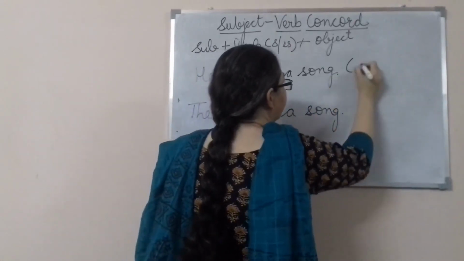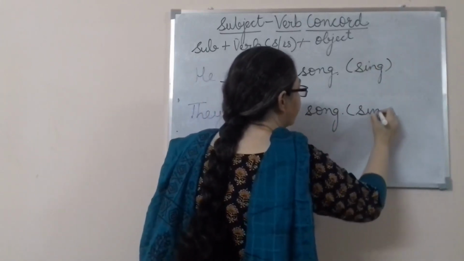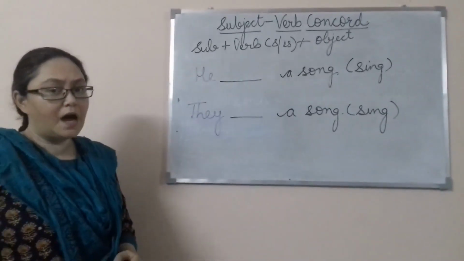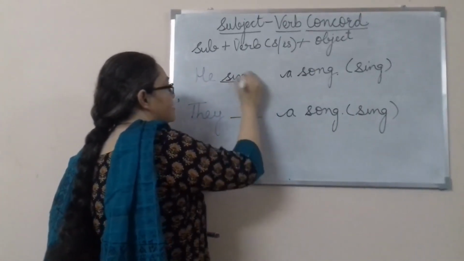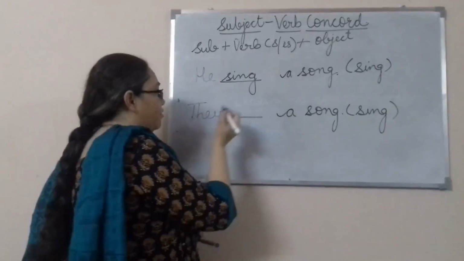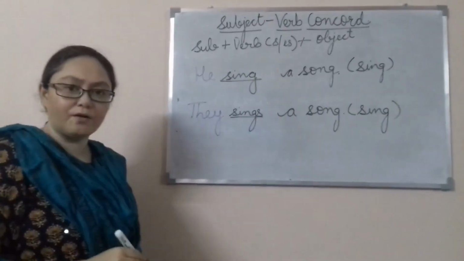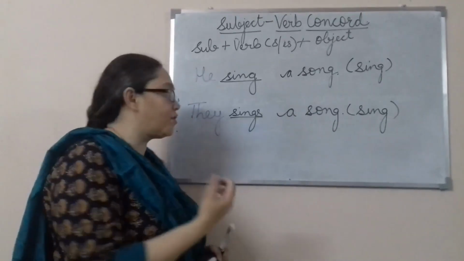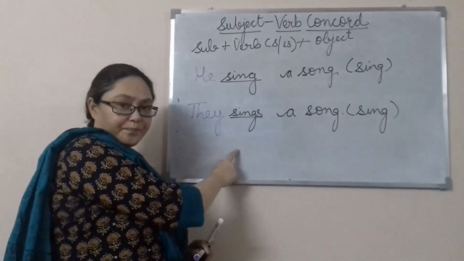Here in bracket it is sing, here in bracket also it is sing. Now what verb are we going to place here? Are we going to say he sing a song, or are we going to say they sings a song? Which one is correct? Just pause your video and think about it. Which is correct? Is this correct or is this correct?